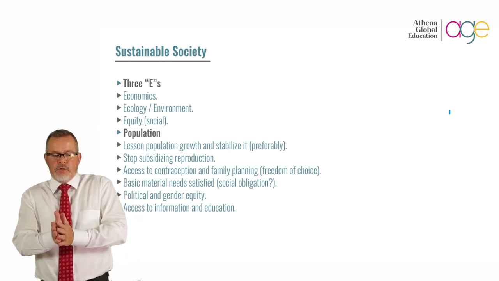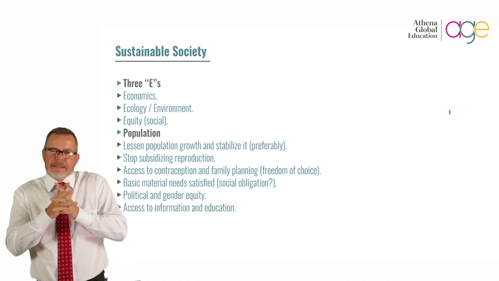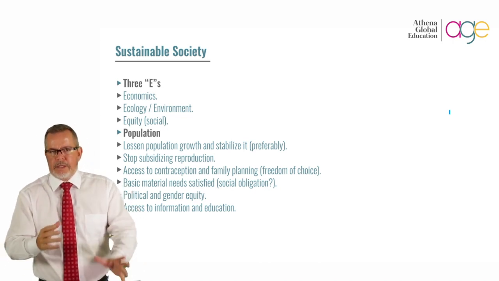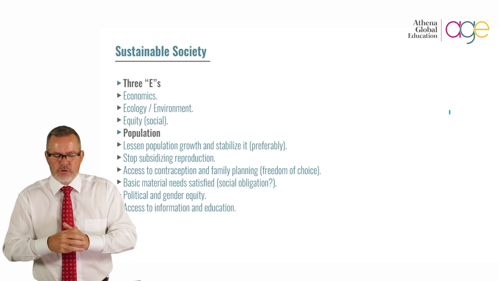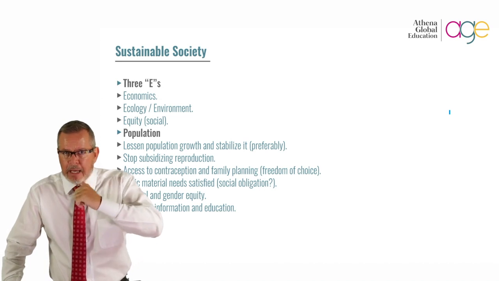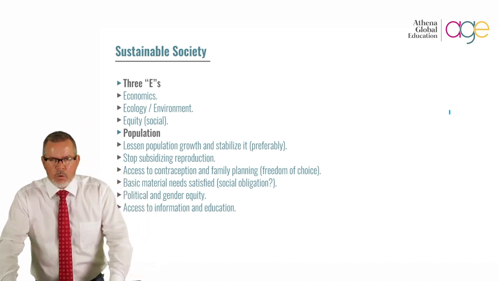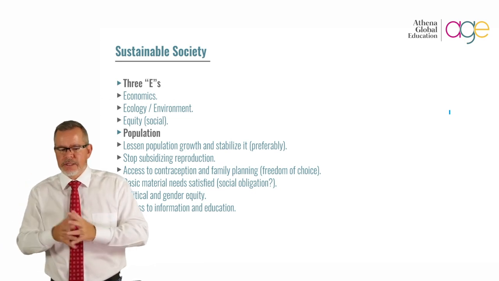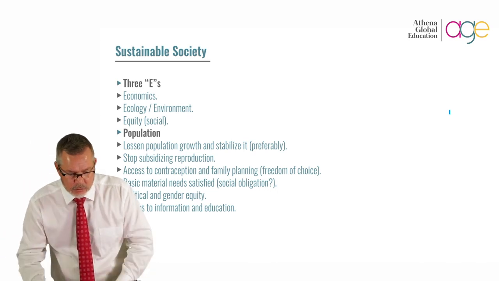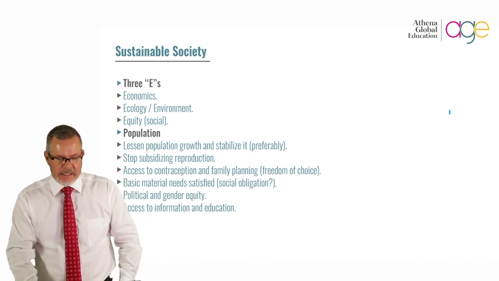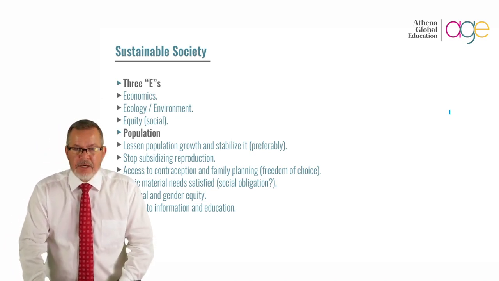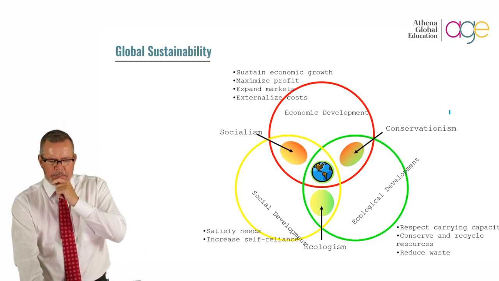So from a population point of view, lessen population growth and stabilize. That's preferably, like I said just now, not a question of judging or a discriminatory comment to make, but we need to look at that. Statistics tells us that by 2030 we will have close to 8.3 billion people with a much higher demand on energy, water, etc., everything that goes with that. Stop subsidizing reproduction. Access to contraception, basic material needs can be satisfied, political and gender equity, and then also access to information and education. So always looking at the people element.